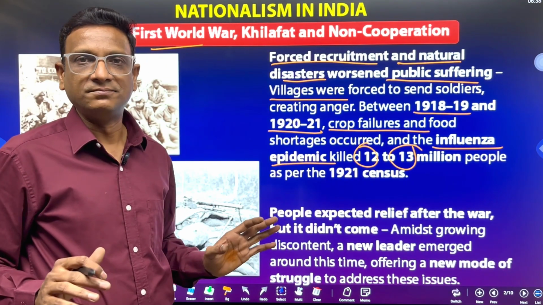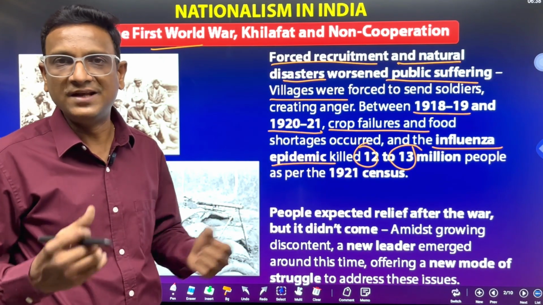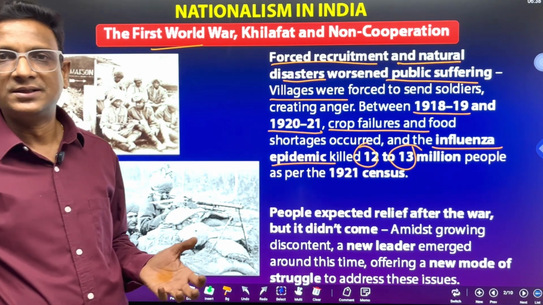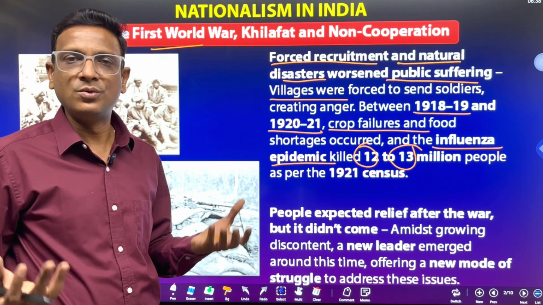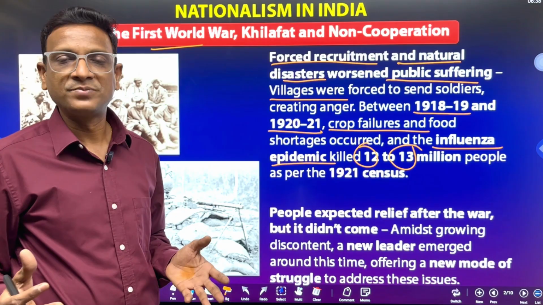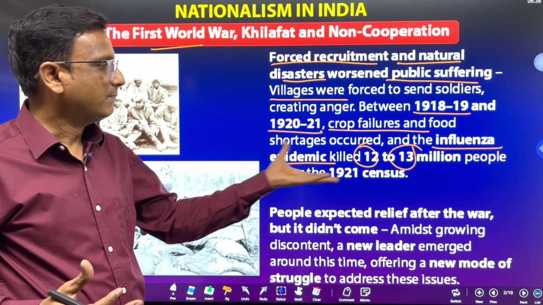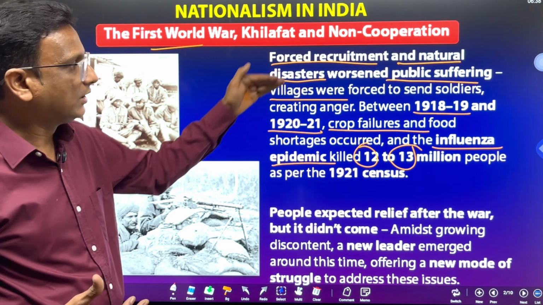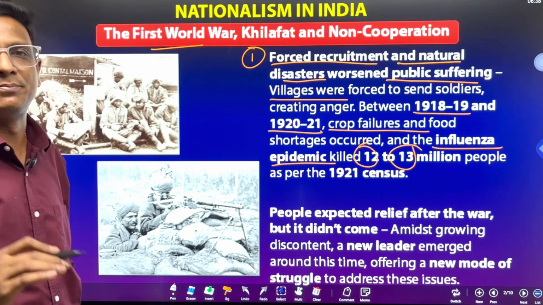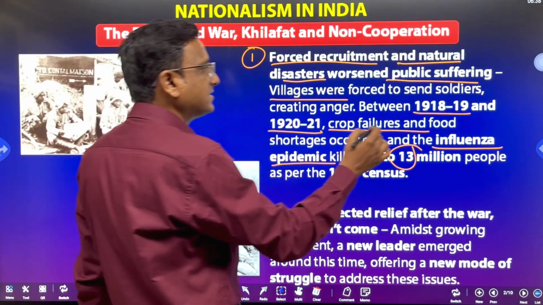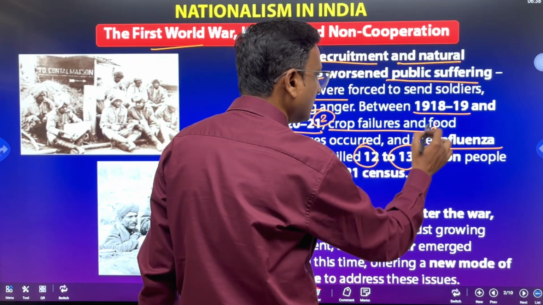So influenza. At that time people were not immune to that simple influenza. Now we are immune. Recently we got COVID. We were not immune to COVID. Now we are becoming immune to COVID even. So like that, it was a big epidemic outbreak and millions of people were killed. So see all these three events. One is forced recruitment, that is World War I. The second problem is crop failures. And the third problem is the influenza outbreak.